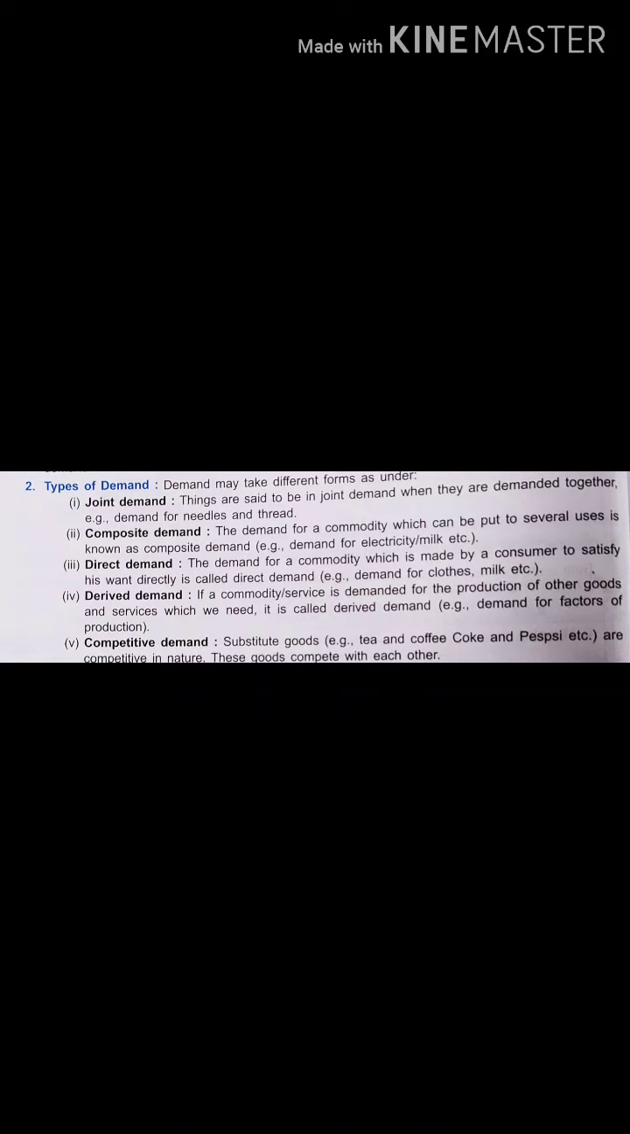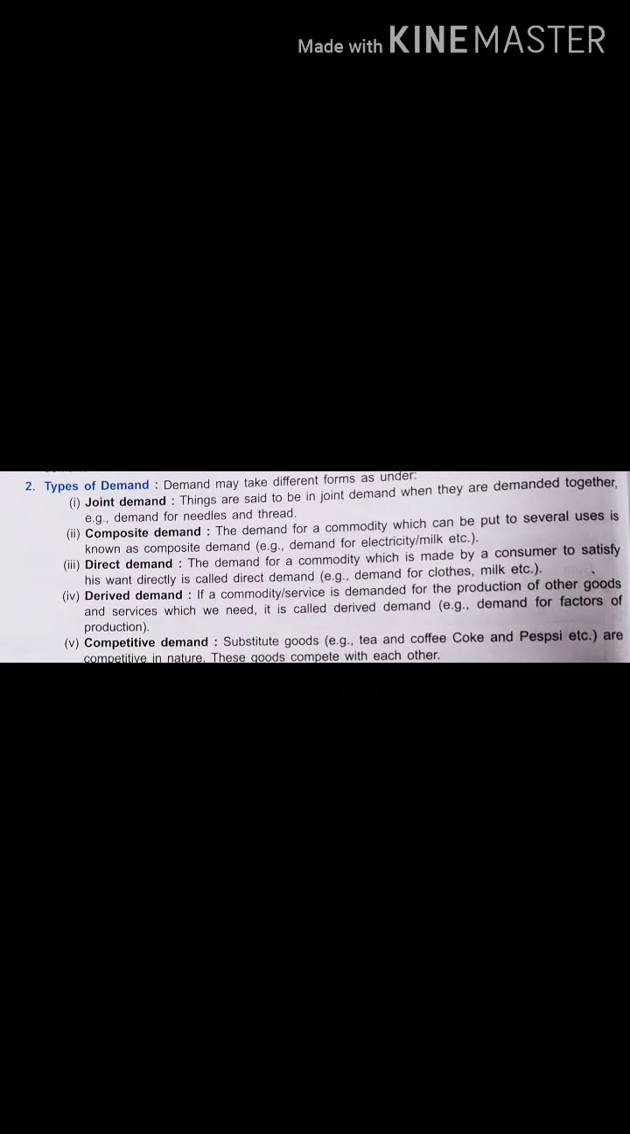Now what is direct demand? The demand for a commodity which is made by a consumer to satisfy his wants directly is called direct demand. Now direct demand, that means demand for clothes. If we are demanding clothes, the consumer will straight away go and buy it directly from the shop. Or milk is original, not a byproduct, you will go and straight away buy milk, fine. So that type of demand which is original in form, okay, that is direct demand.